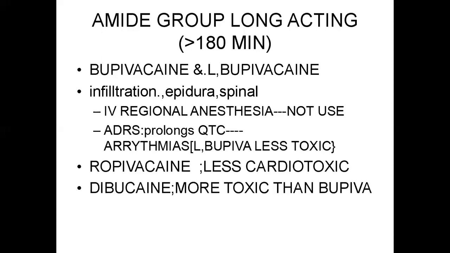Bupivacaine is used in infiltration, nerve block, epidural, and spinal anesthesia. It is more sensory. It crosses the placenta very little. It has an intermediate onset, but it should not be given in IV regional anesthesia or paracervical block.